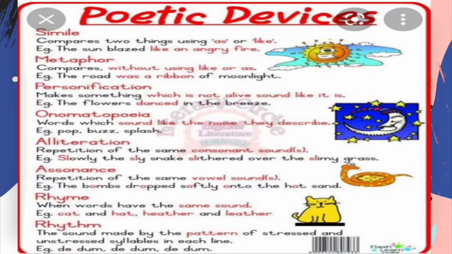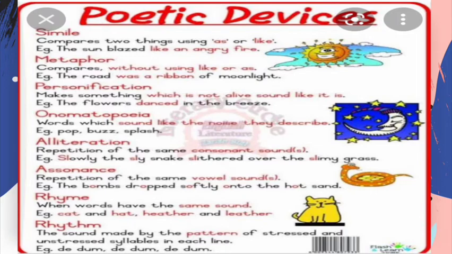Then we will discuss metaphor. This is also a comparison, but in this comparison, we will not use the words as or like. For example, the road was a ribbon of moonlight. Here, a ribbon is a metaphor. It is comparing the road with a ribbon. So, this comparison is a metaphor.